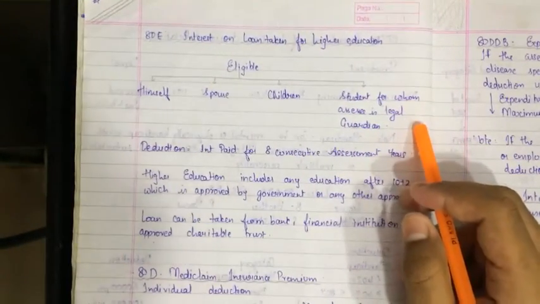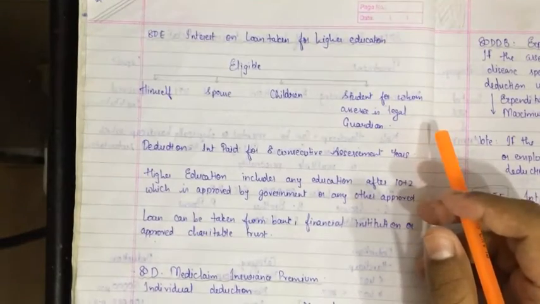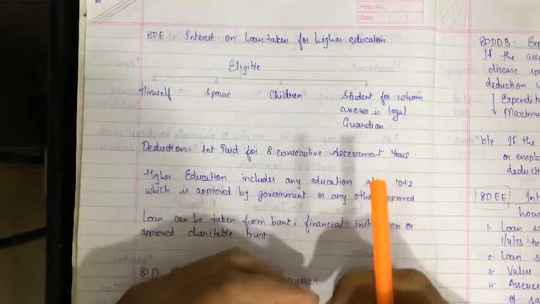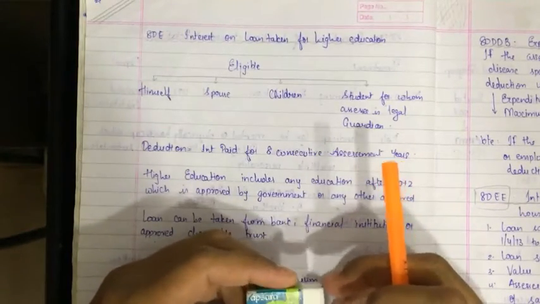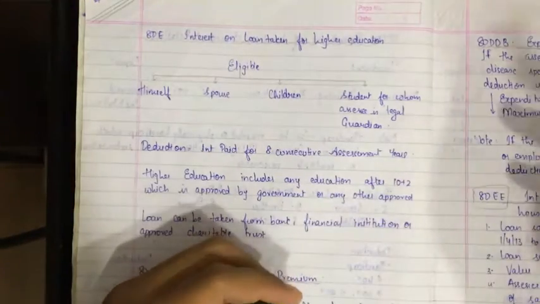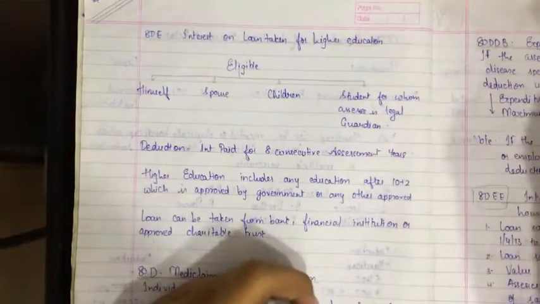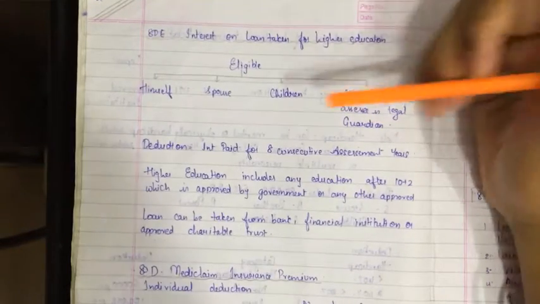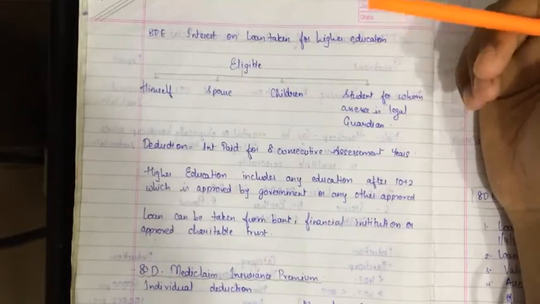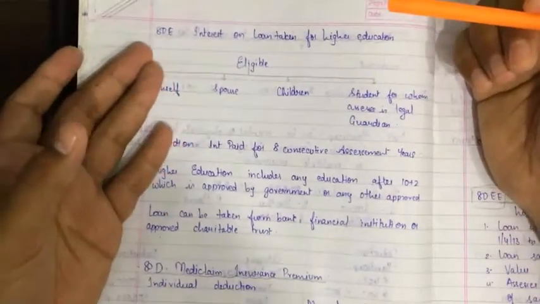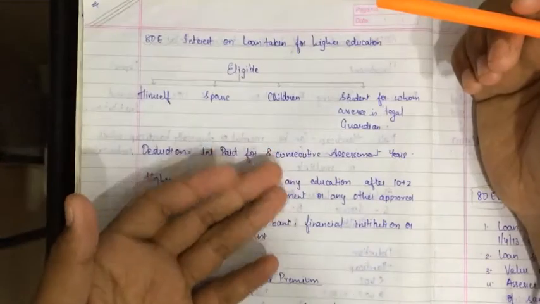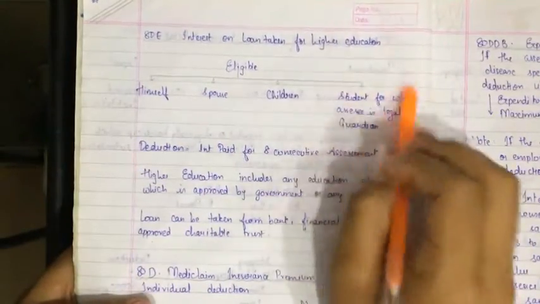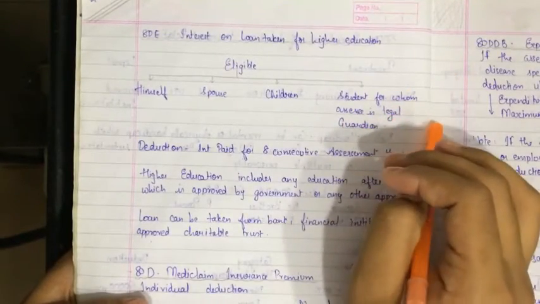Legal guardian means, if a child was sitting on a road and the SSC took him as his legal guardian, or if some of his relative, like his brother's son is there, the brother is staying in America and he has sent his son to stay in India, so he is the legal guardian. So if he is paying the loan for his education, the interest on the loan will be allowed as a deduction. If you understand what a legal guardian is, then it is very simple.